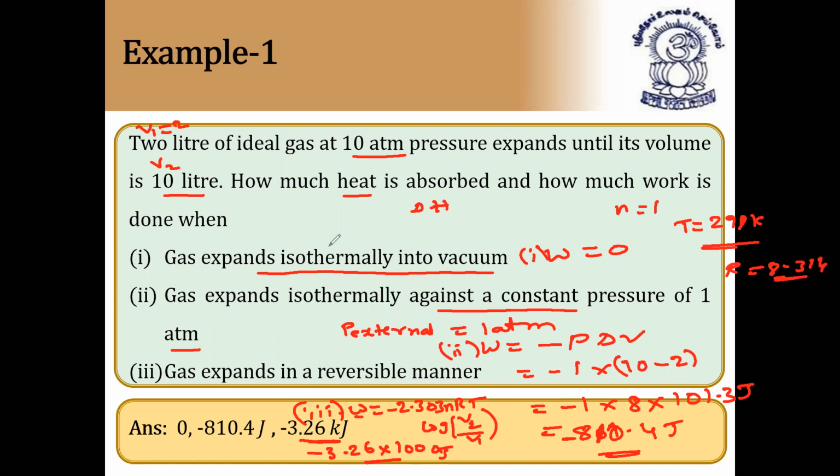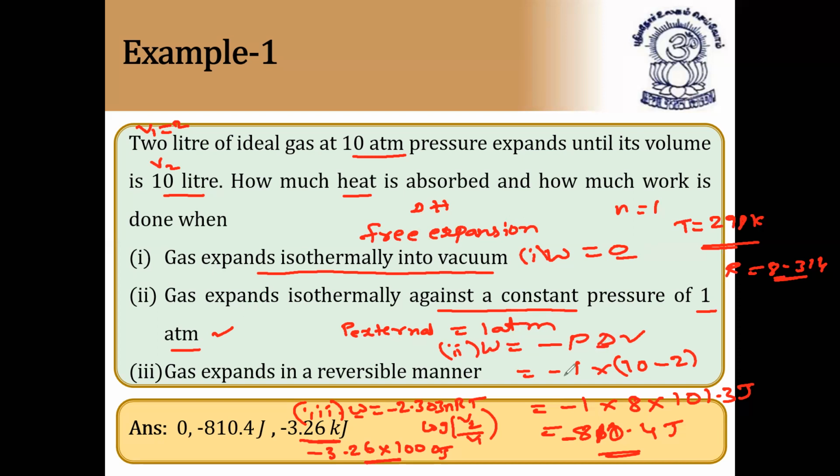Once again, I repeat the question. How much heat is absorbed and how much work is done when gas expands isothermally into vacuum? When the gas expands isothermally into vacuum, it is called free expansion. Since it is free expansion, we can say W is equal to 0, work done is equal to 0 in this case. Second case, gas expands isothermally against a constant pressure of 1 atmosphere.